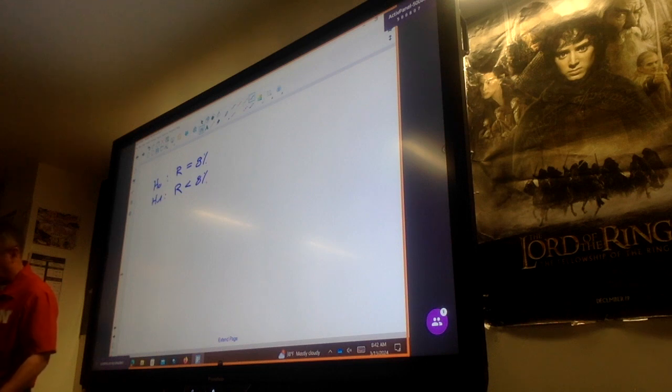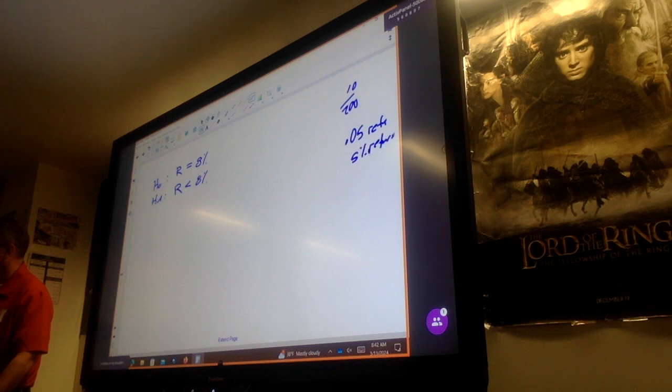So 10 out of 200 are returned, so that is 5% returned now. So was the store onto something by changing their policy, or was this coincidental? Well, let's find out. So we have null and alternative, 8% returned.